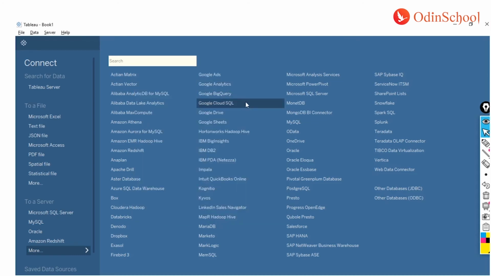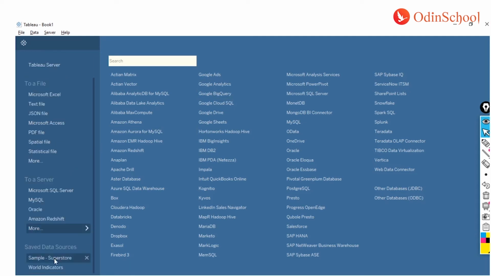For now, let's connect to a local file which I have on my local machine. Also, there's one more option over here. The first one was to a file, the second one was to a server, this one is your online connection, and the third one is your saved data sources.